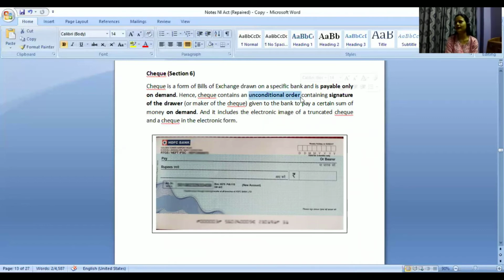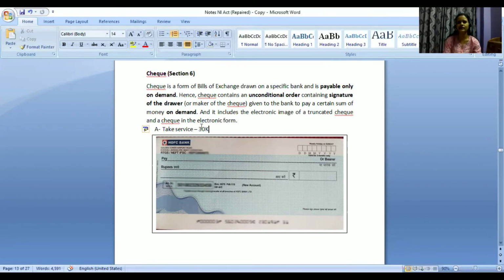Now take for example, you have already issued a check in the name of a certain person, okay? Say you wanted to take a certain service from A, and accordingly you made an advance payment of 30,000 rupees. Not cash payment, you issued a check in the name of that person, the amount is 30,000 rupees. But later on, after issuing the check, this person did not provide you the service, or the agreement was broken.